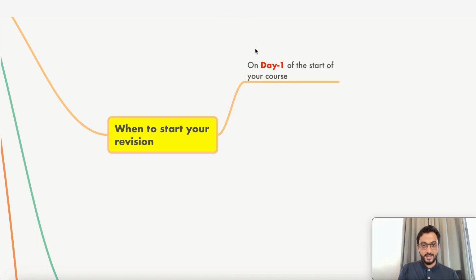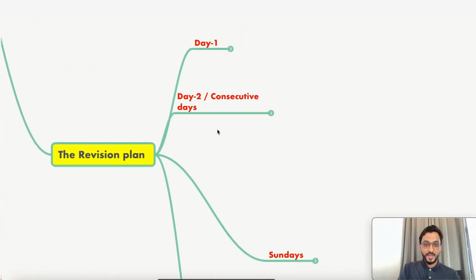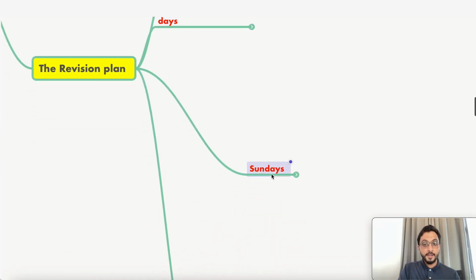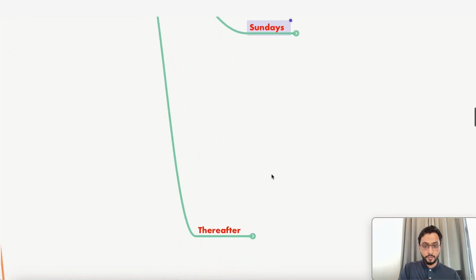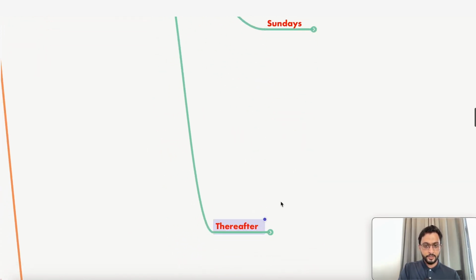I'm not just saying it. Simply on day one, the revisions should start. How? I will tell you. This is a revision plan. The revision should take place on day one, and every consecutive day from day two onwards. Every Sunday is purely for revision, and there is a plan thereafter. Okay, so this is one week. Then thereafter, how you have to go for it.